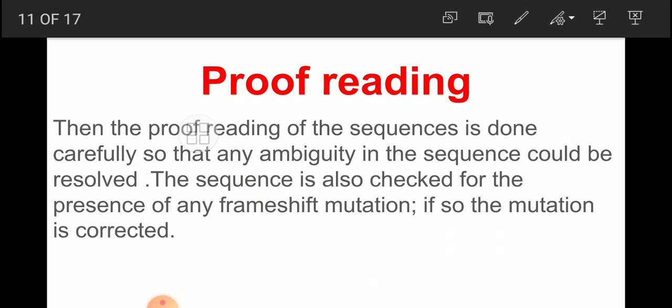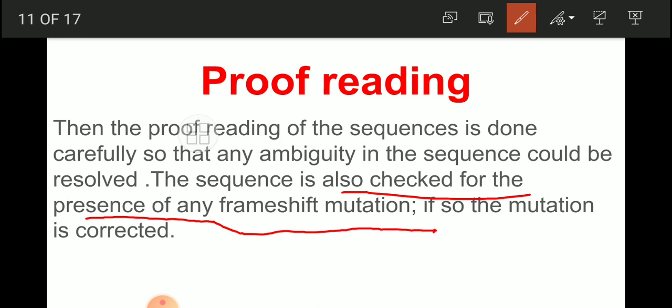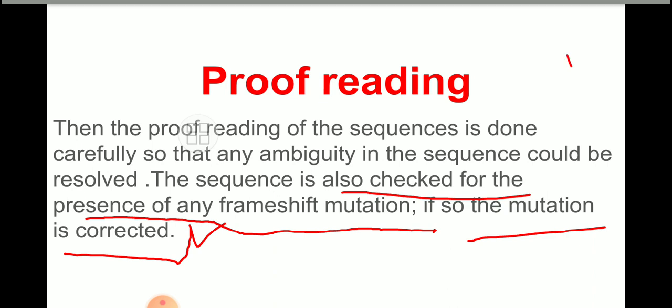Now proofreading. We know that after doing all these things, we have to finalize things. Before finalizing, we have to read the proof of that. Then the proofreading of sequences is done carefully so that any ambiguity in the sequence can be resolved. The sequences are also checked for the presence of any frame shift mutation. If so, the mutation is corrected. If you find any ambiguity in the sequences, then what do we have to do? We have to correct that ambiguity. That is nothing but proofreading.